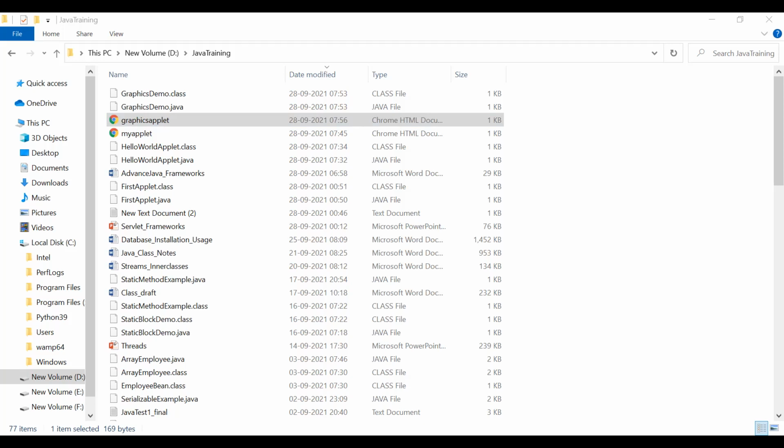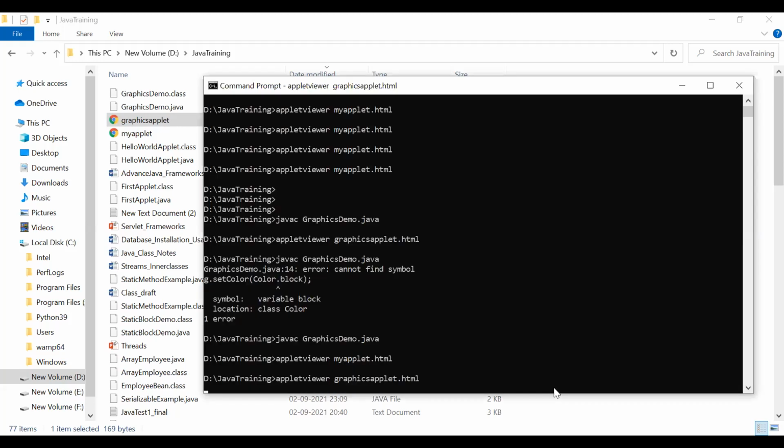Maybe 10 years back, I'm saying now, that time there was support at 1.6, but from 1.7 onwards the support is discontinued. And along with that, even the browsers are not supporting applets. The newer version browsers are not supporting applets. So that's why we are not able to see these applets directly. It's running on a browser, but this is opening with the applet viewer. Got it, guys? So that's about applets.